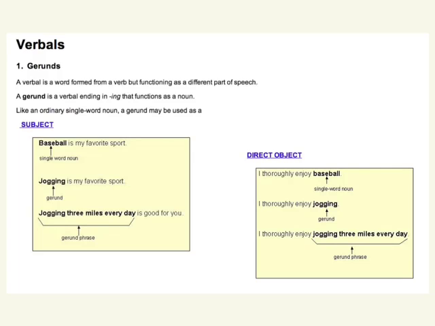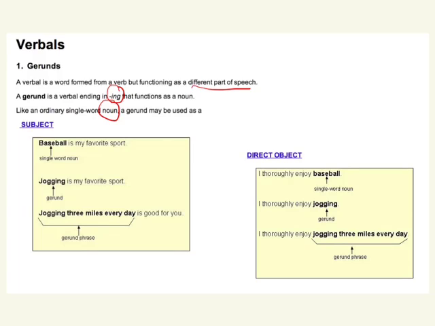All right, we're gonna run through gerunds pretty quickly because they're pretty straightforward. A gerund is a verbal, meaning it's a word formed from a verb, but it functions as a different part of speech. And remember two things about gerunds: they always end in ing, and they always act as a noun. Nouns can only hold specific jobs in a sentence, and we've studied all of those jobs.